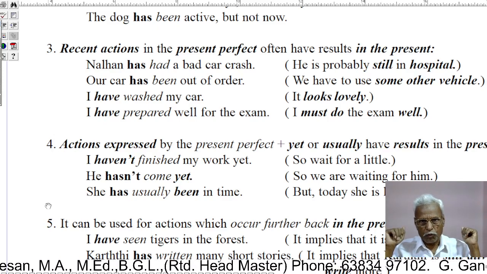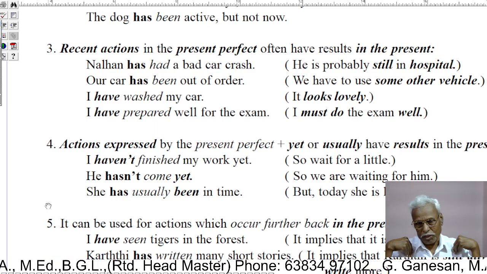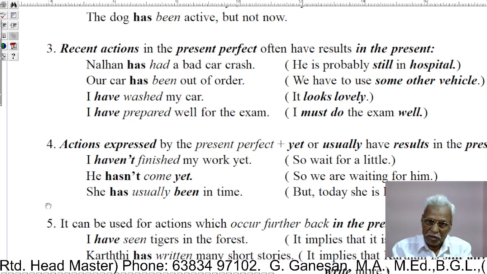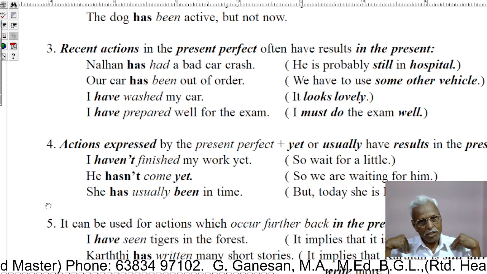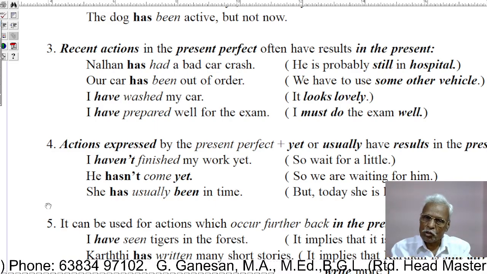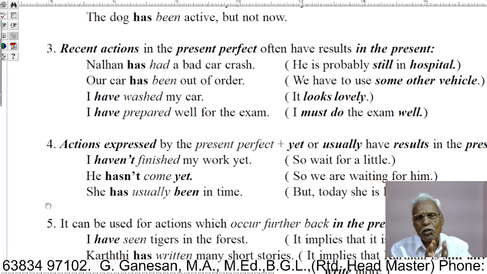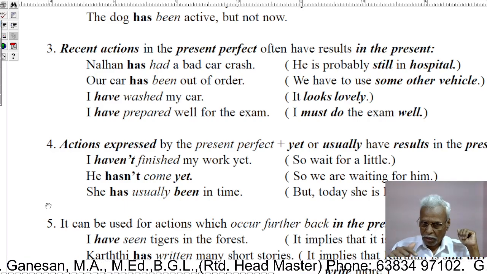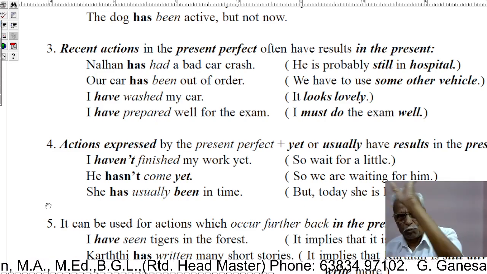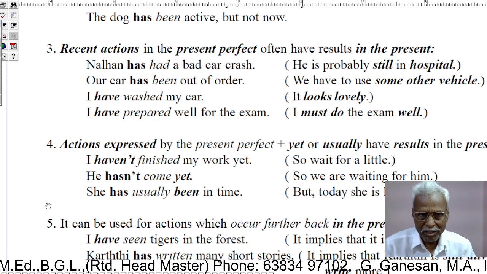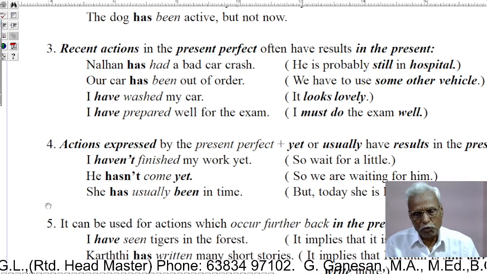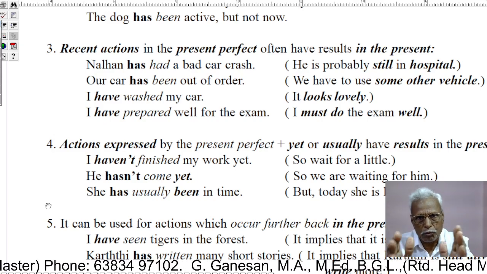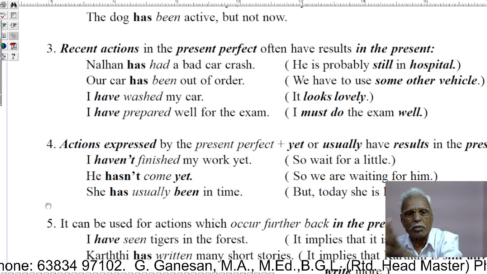A car has been out of order. My car has been out of order. That is, my car is not in a position of being used now. So, what does it mean? So, I got to use some other vehicle. As my car has been out of order, I got to use some other vehicle. My car has been out of order, that is, my car is not in a good position for use. So, I got to use some other vehicle.